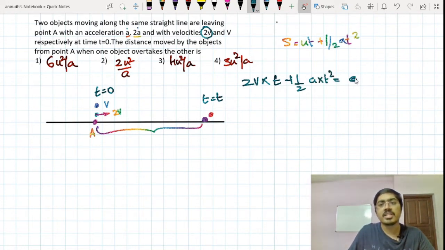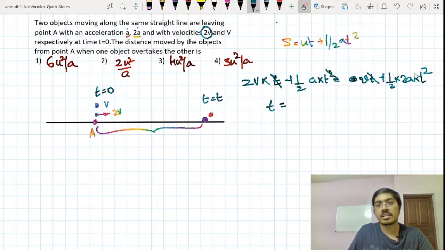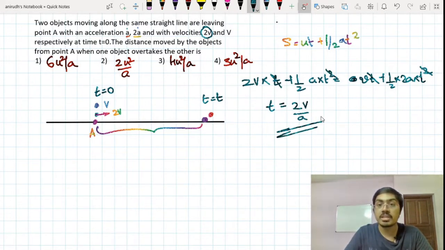This will be v into t plus half into 2a into t square. Fine. So if you solve this, one t can be cancelled off. You will get it as how much? 2v by a, right? This is the equation that you're going to get for time. So at time t equal to 2v by a, one body is going to overtake the other.